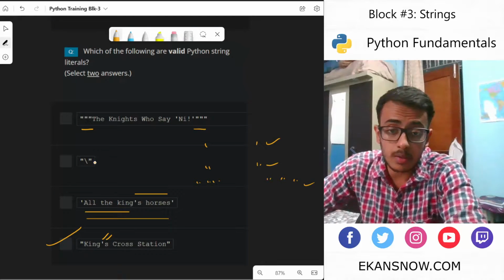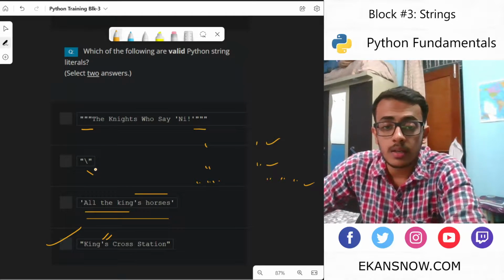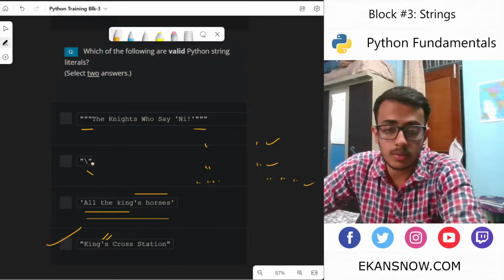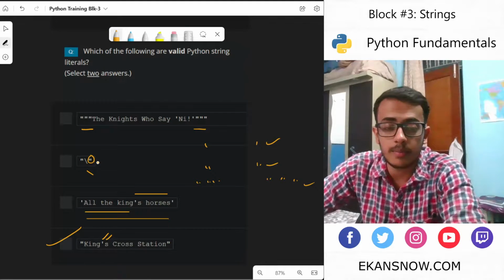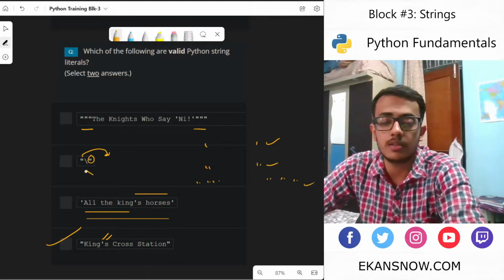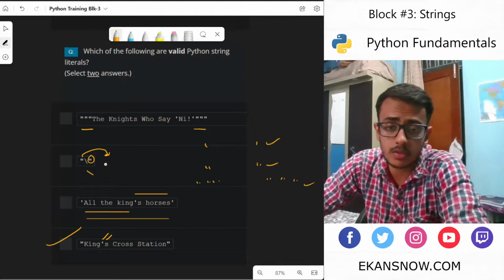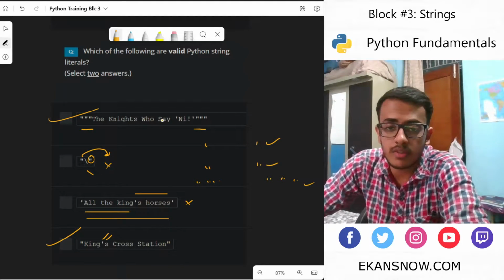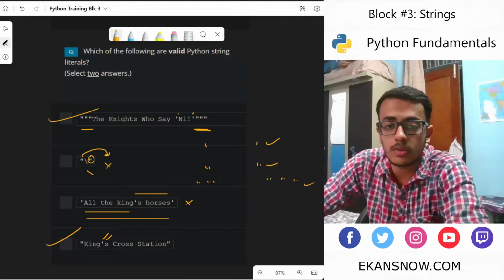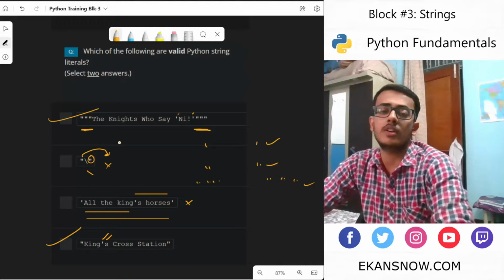This would create a problem because, like I told earlier, this is for an escape sequence, and it would escape this character, making the string invalid because the double quote hasn't been closed. So this is wrong, this is wrong. We are left with this one, and this looks fine because it has single quotes, and there is this single quote inside, but we have these triple quotes outside, so this is fine.